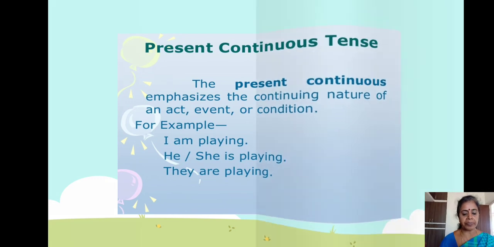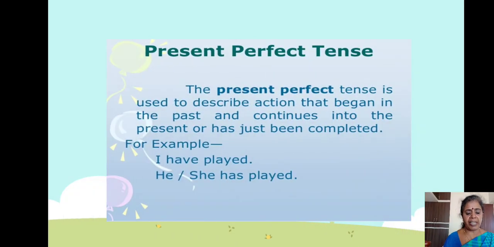Next is the present perfect tense. Present perfect means action began in the past and continues into the present and has just been completed. So action started before, in the past, it is continuing and just now you completed. Isn't it? So what happened?